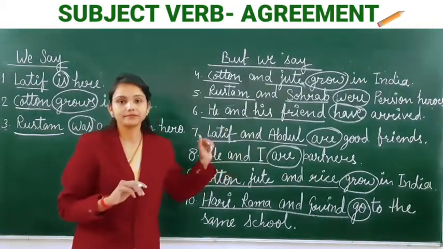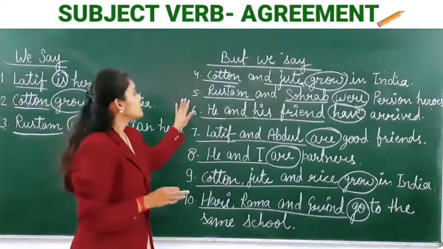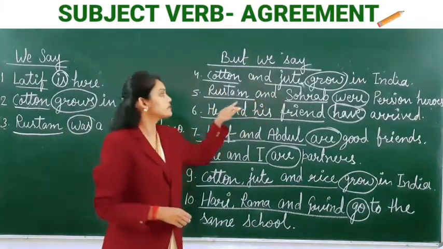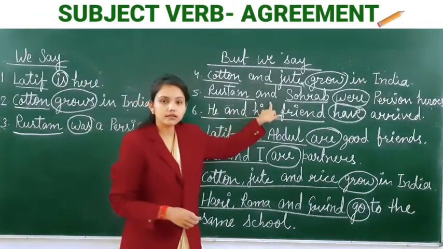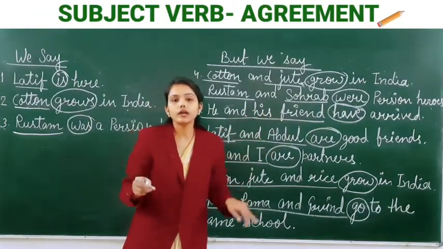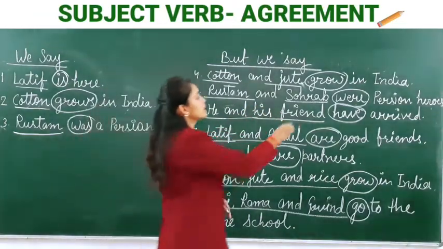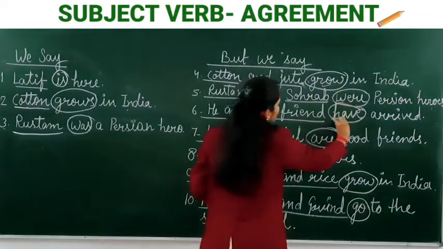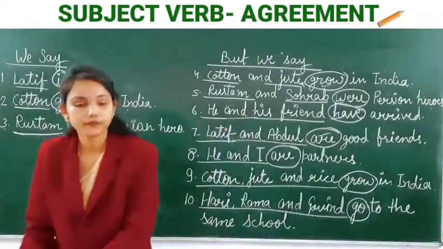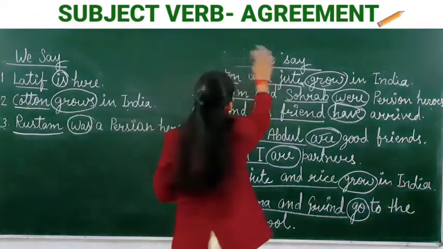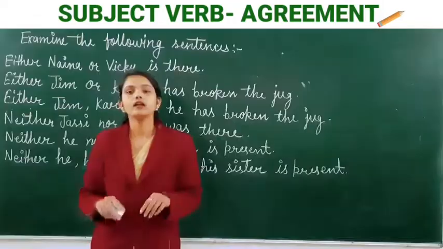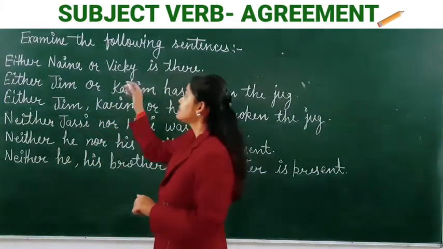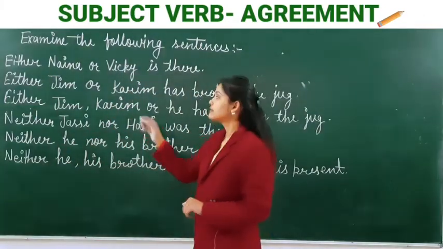Clear? So students, don't forget, if there are two subjects joined by and, take a verb in the plural. Take a verb in the plural. Okay? There are some sentences and you have to examine all these sentences. Okay students, have a look. Examine the following sentences carefully.